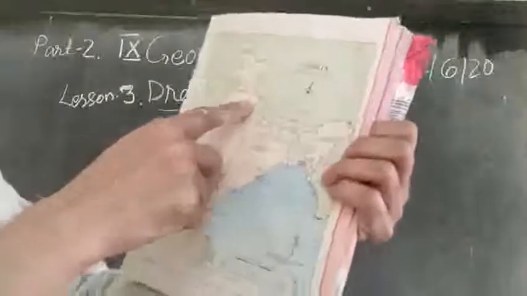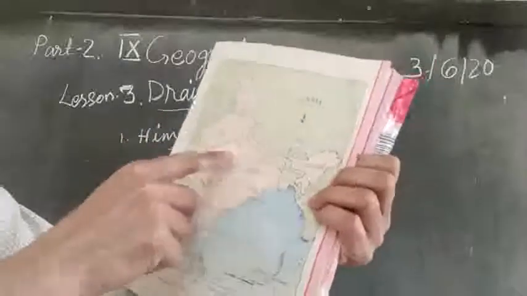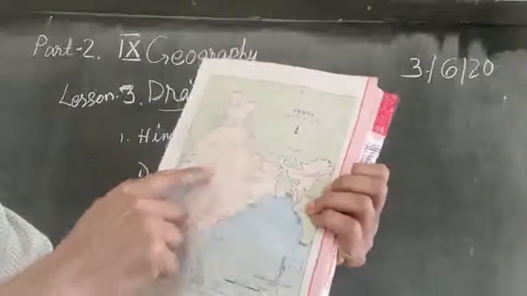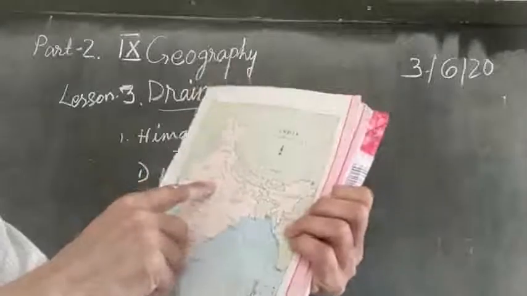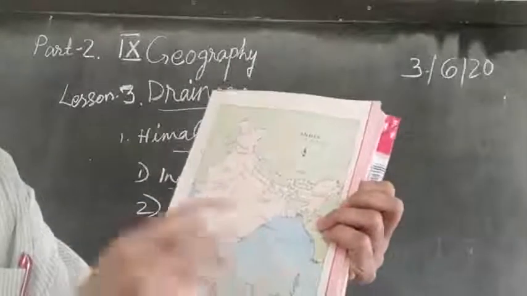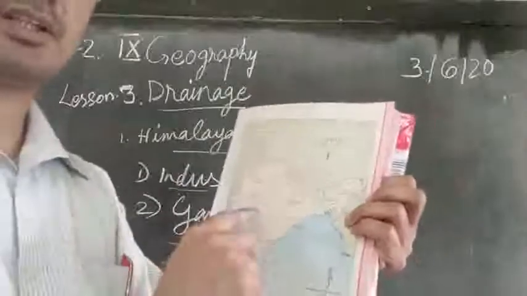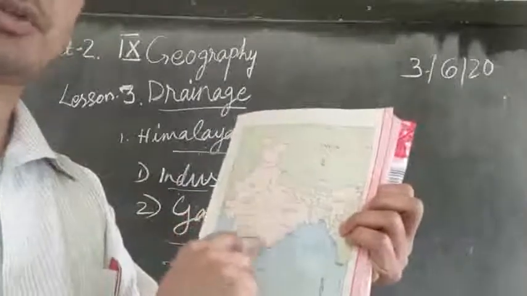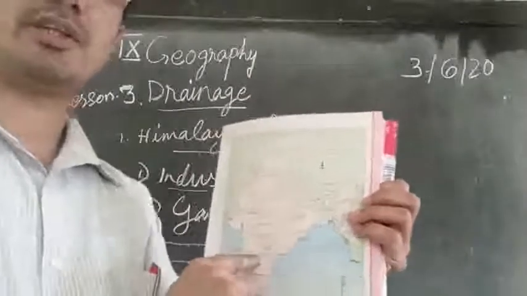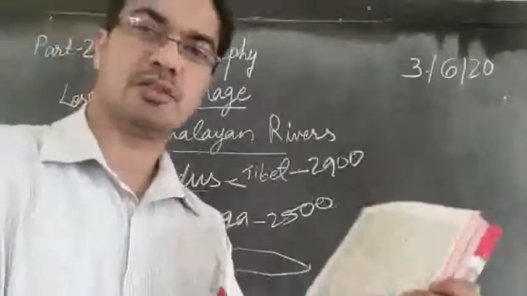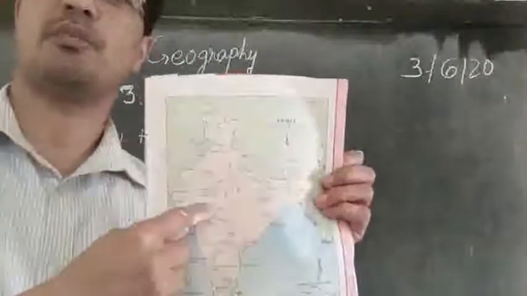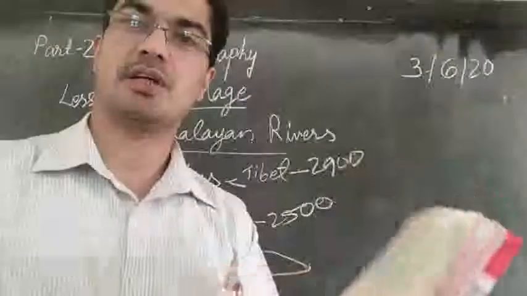Some tributaries are flowing down from the Himalayan region, and from the peninsular region some rivers are flowing there. So what kind of pattern are they forming? We learned in the last class four types of pattern. Some are in the shape of flower or tree branches, some are in the shape of right angle, some are in the shape of rectangle, and so on. So you can identify what kind of pattern they are forming here.